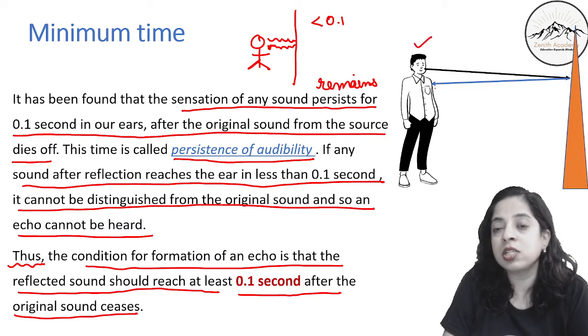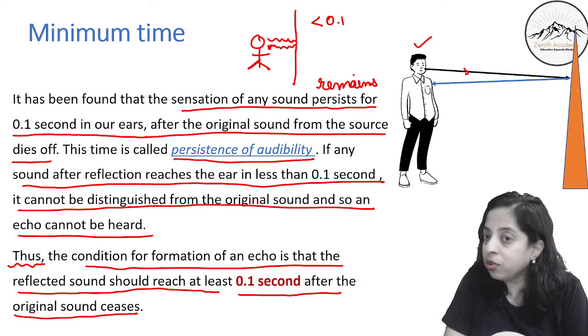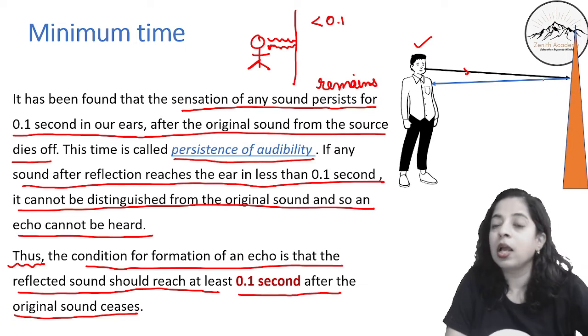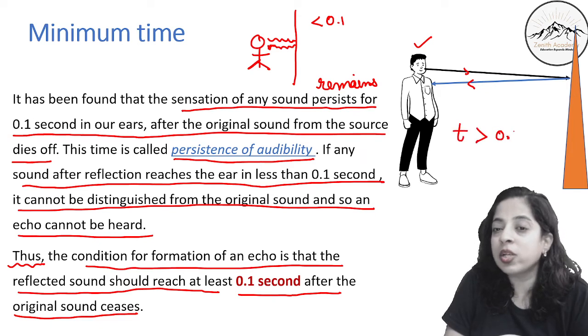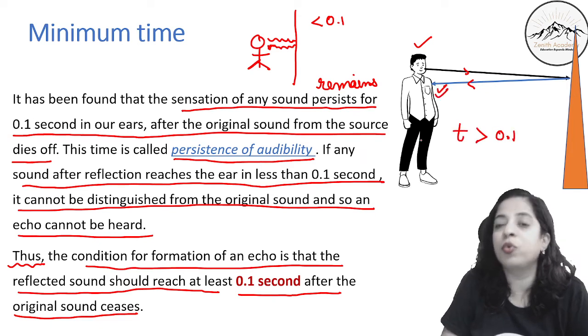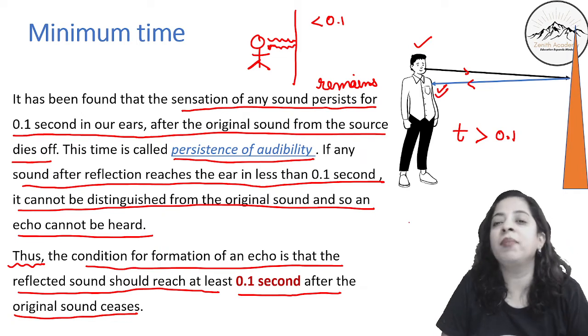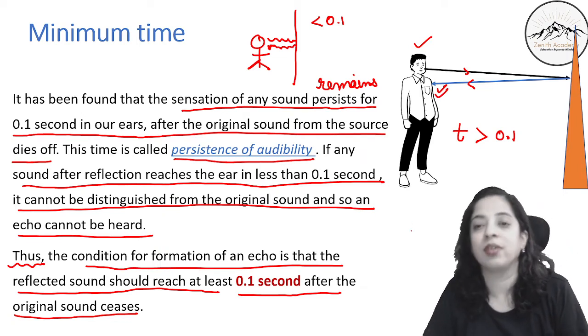So when this person is speaking, sound is traveling like this, hitting a mountain cliff or a far off wall, coming back, and if it is taking more than 0.1 second for the second wave to reach his ears, then he will be able to hear the sound.